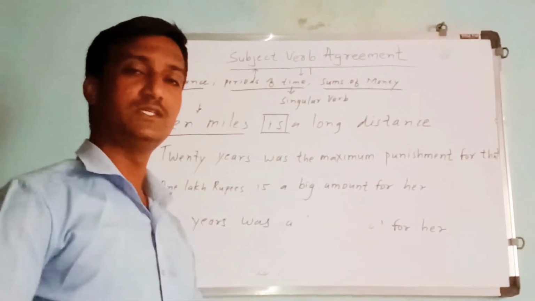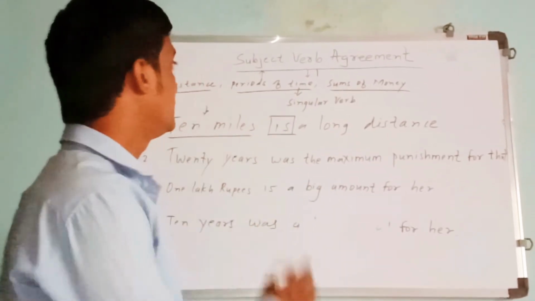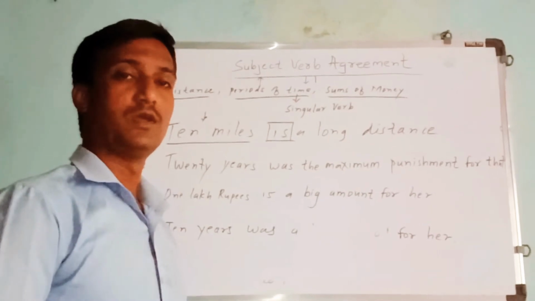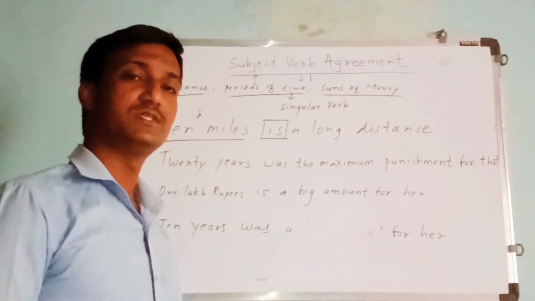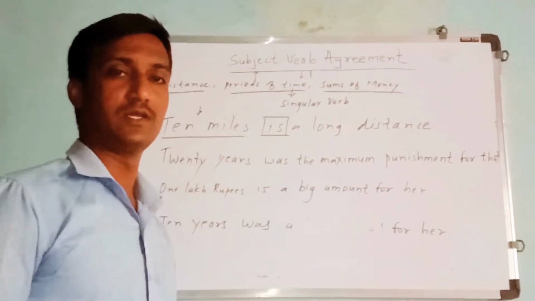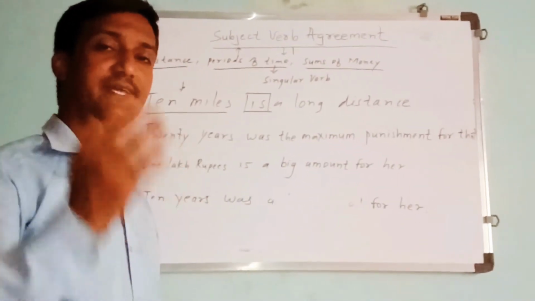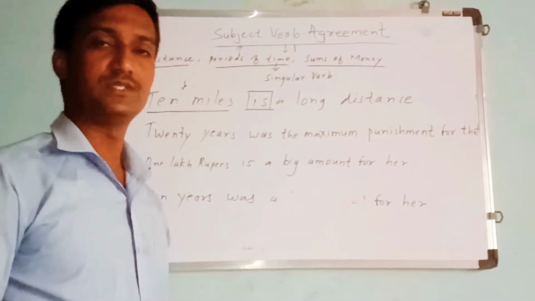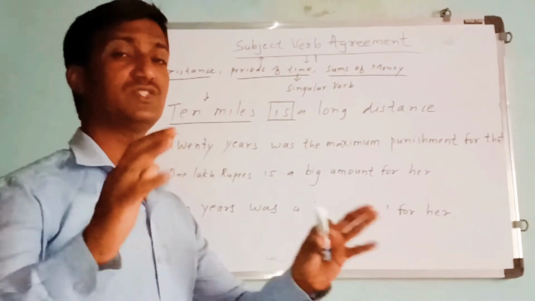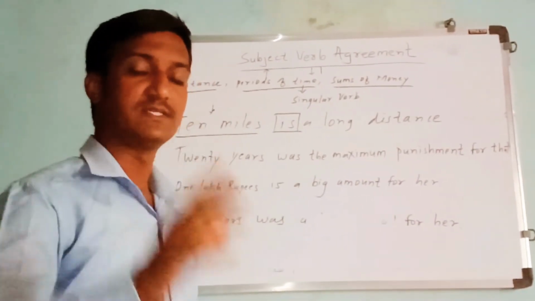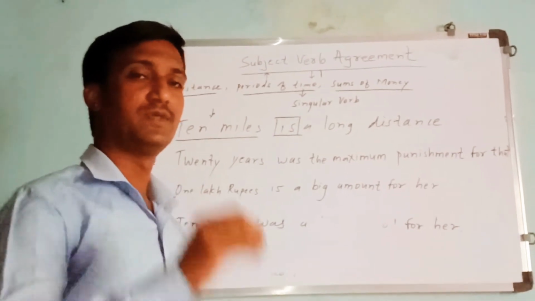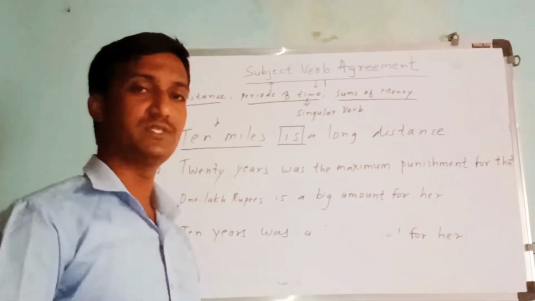So the third rule is all about distance, periods of time and sums of money. What to do in case of distances, periods of time and sums of money? They always take a singular verb. They will be followed by a singular verb.